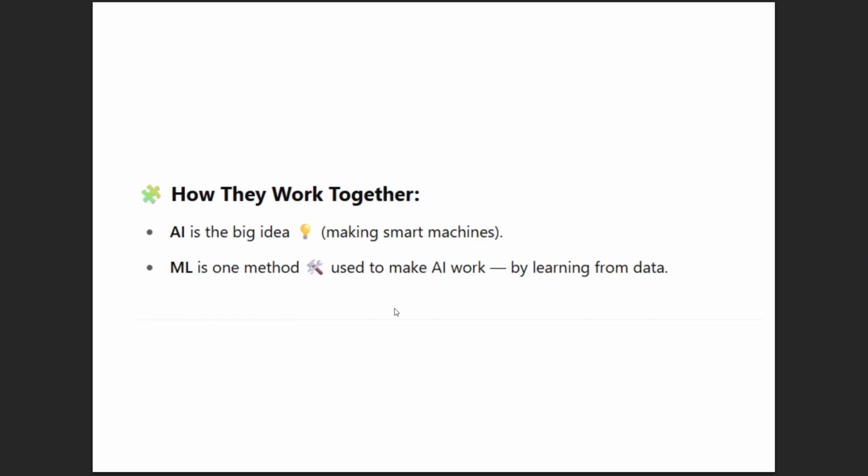So how do they work together? AI is the big idea of making smart machines, and ML is one of the methods used to make AI work. Inside AI, ML is used, like a subdomain. If AI is an umbrella, then under that umbrella ML is one part of AI. It is learning from more and more data, so it gets trained. This is what machine learning is.